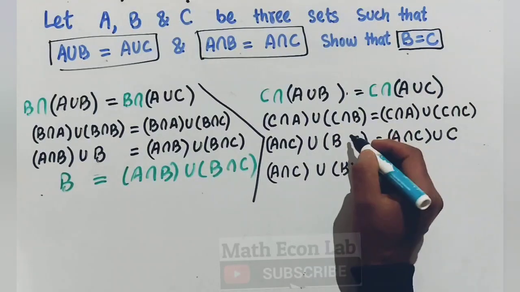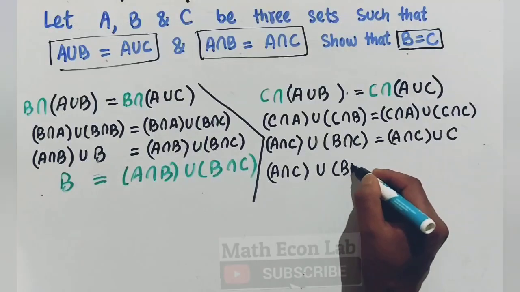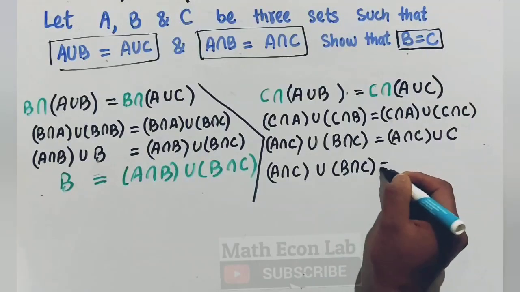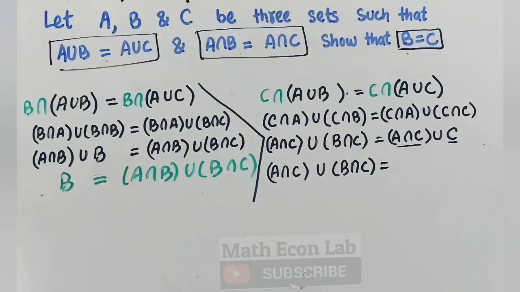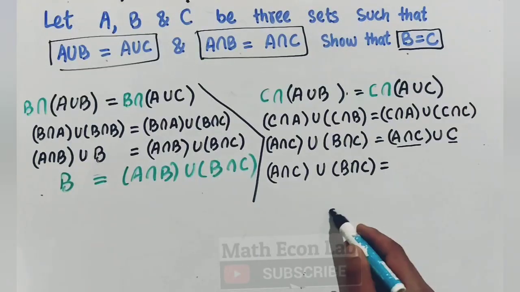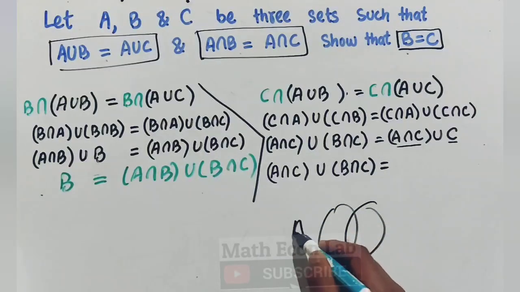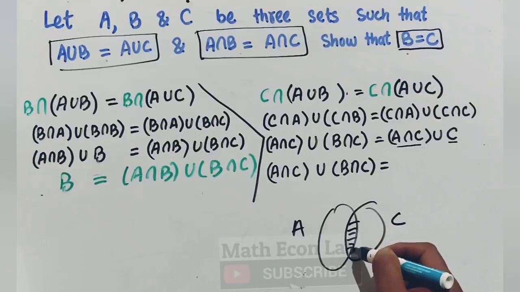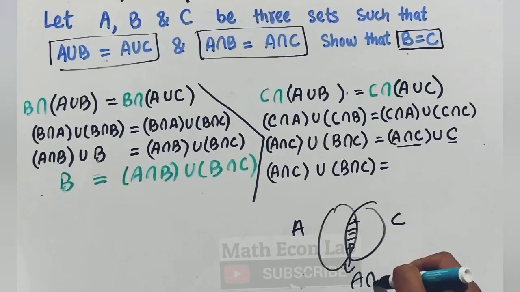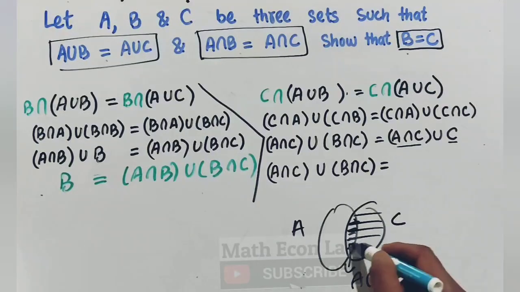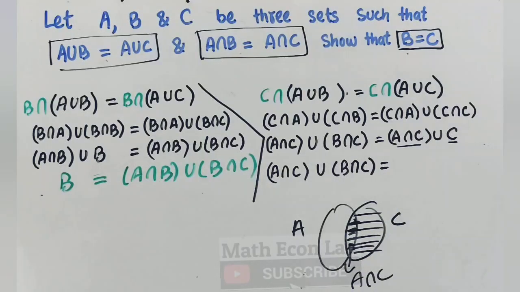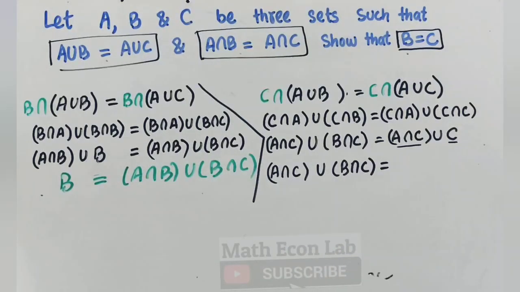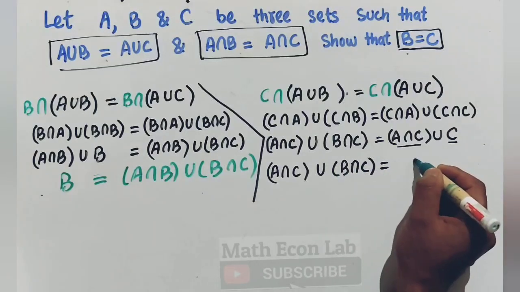I have made a mistake here, so it is intersection. We have intersection here. Again, the union of a smaller set with the bigger set is in fact the bigger set, as I have explained here. So we have set A, set C. This is A intersection C. This whole region is C. So the union of the smaller set with the bigger set is the bigger set. So here we will get C is equal to C.